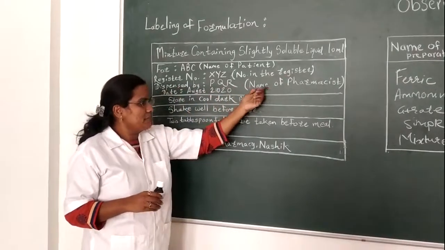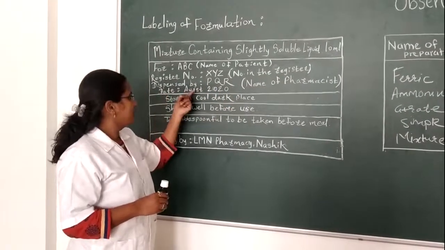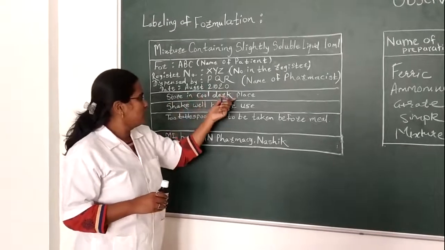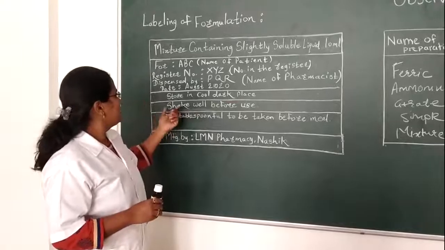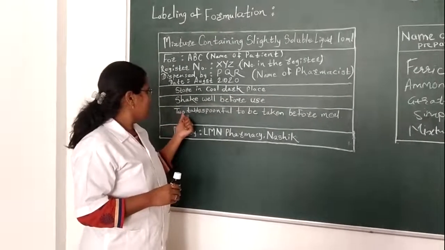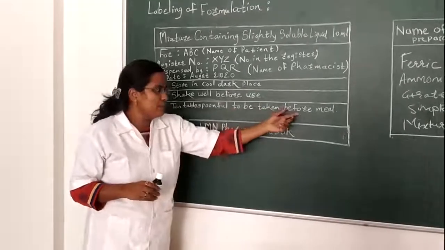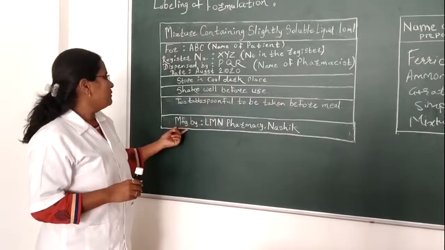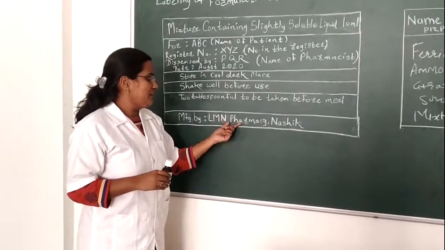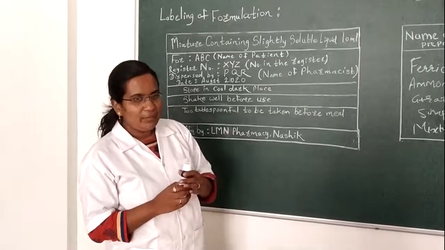Here one can write the name of the pharmacist and date, that is the manufacturing date, August 2020. Storage condition: store in a cool and dark place. Then shake well before use, and one more direction for using this formulation: 2 tablespoonful to be taken before meal, as this is an antacid preparation manufactured by Element Pharmacy. Here, Nasik, one can write the name of the industry.